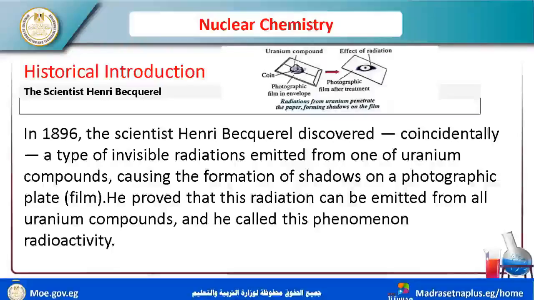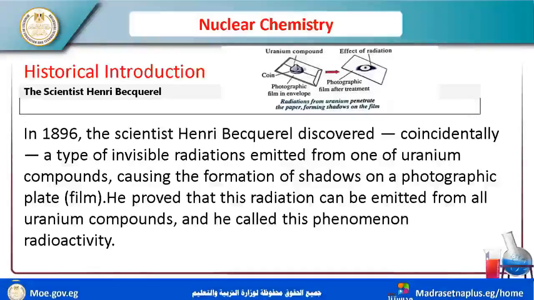You find the nucleus in the center of the atom, and the atom consists of two components. Number one, nucleus. Number two, electrons. The nucleus has positive charge. This positive charge is protons, and the neutral particles, neutral charge, are neutrons.